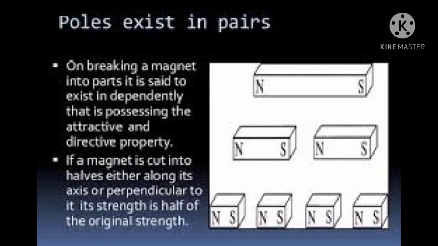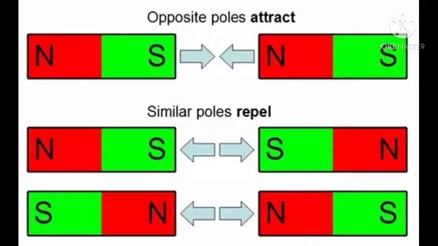They all have a north pole and a south pole, so the poles exist in pairs. Next is that like poles repel and unlike poles attract. This is also known as the law of magnetism. This is the basic law of magnetism, and it says that like poles repel each other and unlike poles attract each other.